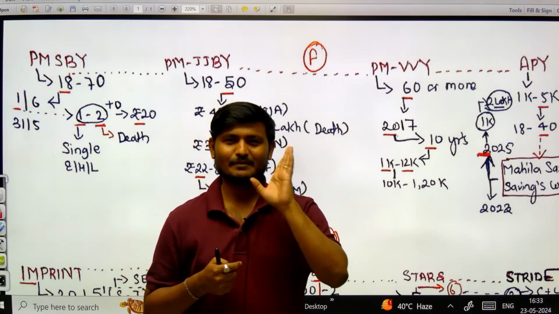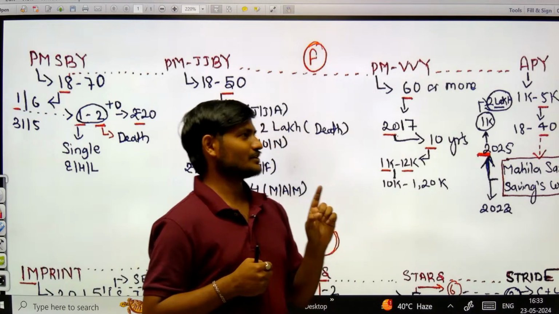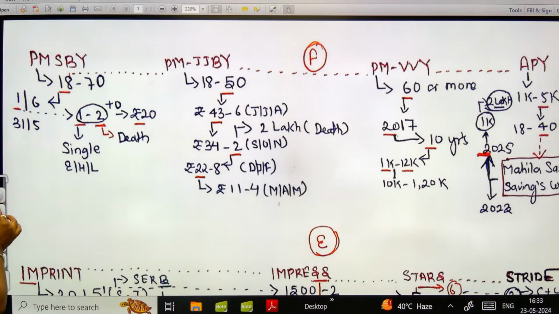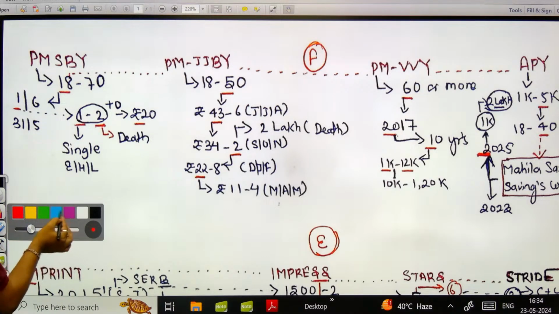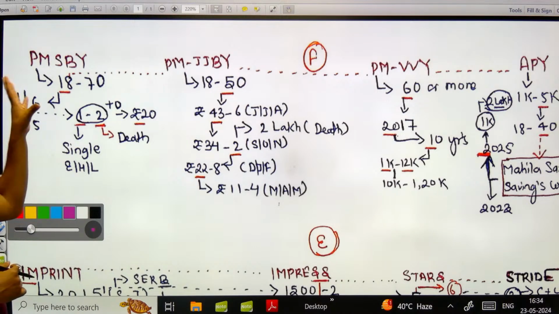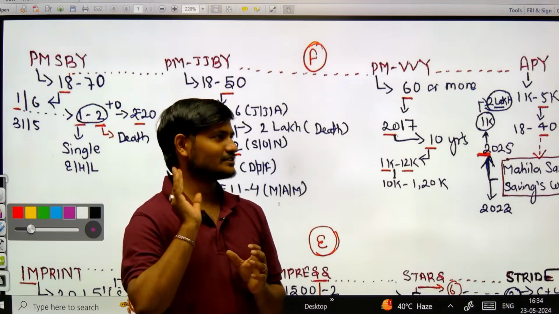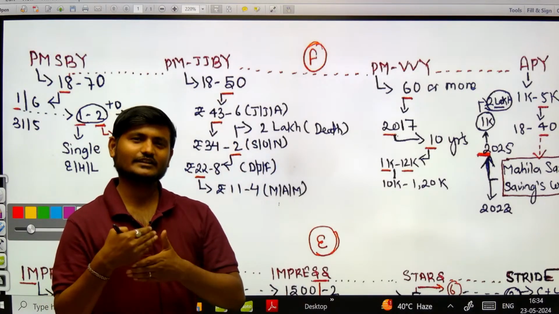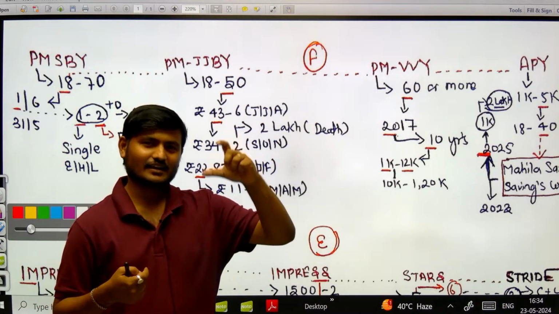ठीक है, एग्जाम्पल लेते हैं मिनिस्ट्री ऑफ फाइनेंस का. ठीक है, this is the first scheme that I am taking for all of you. The name of the scheme is PMSBY. ठीक है, now प्रधानमंत्री सुरक्षा बीमा योजना स्कीम का नाम है. अब आपको एक दो फैक्ट्स याद रखना है. You have to just remember 1, 2 और 3 facts, and on that basis you can interlink the things and remember the facts by connecting the facts.